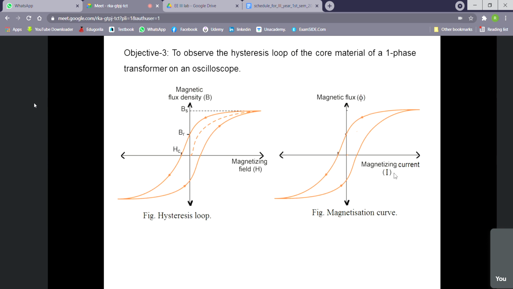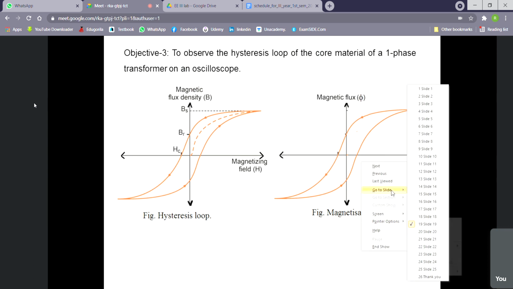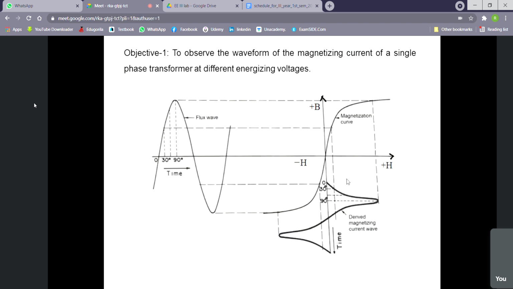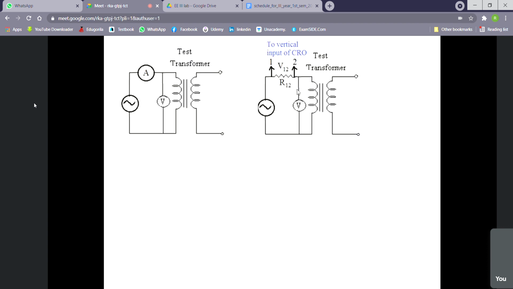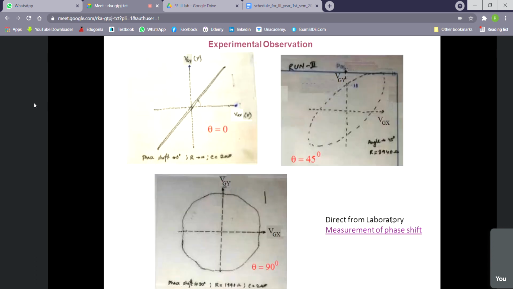That is the voltage drop across resistance R12 that we did in our first run. This one is proportional to the magnetizing current, so that is available to us, right?